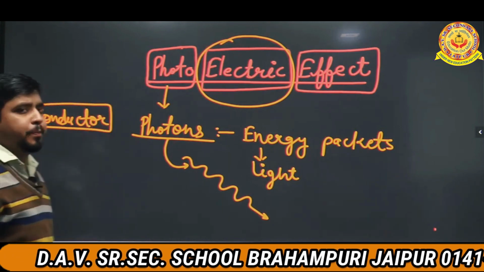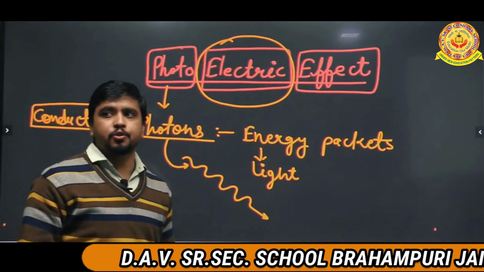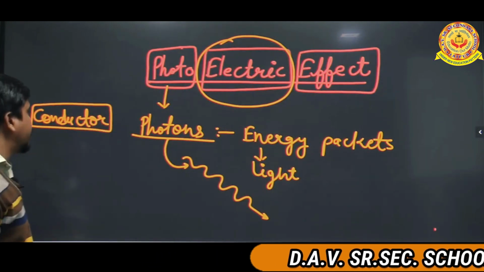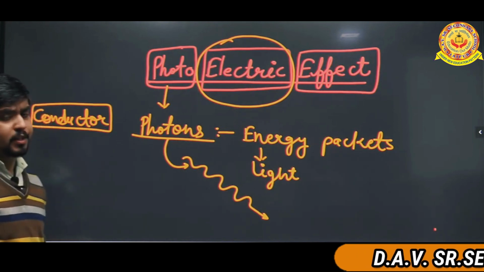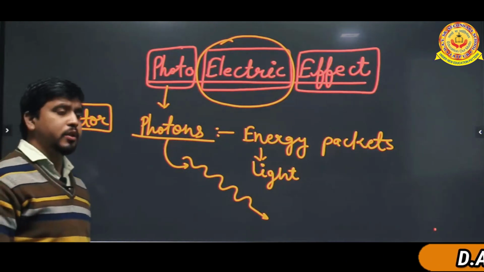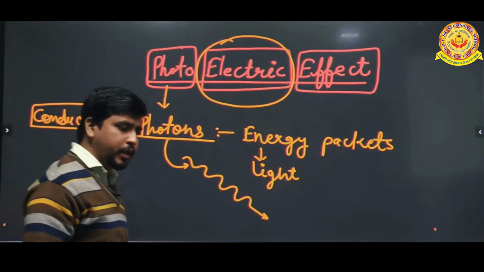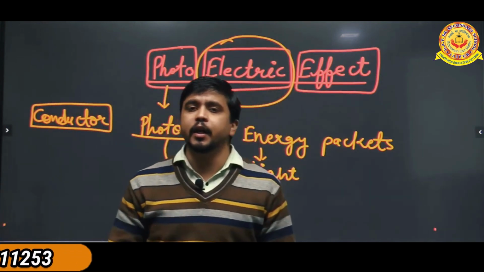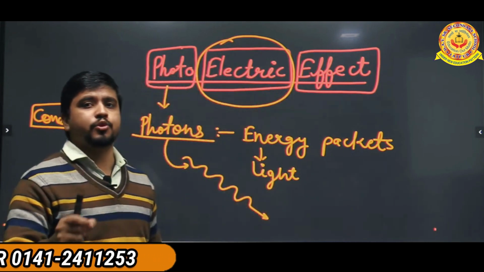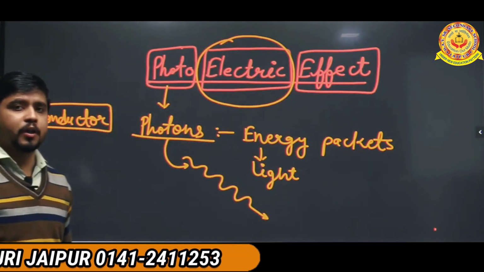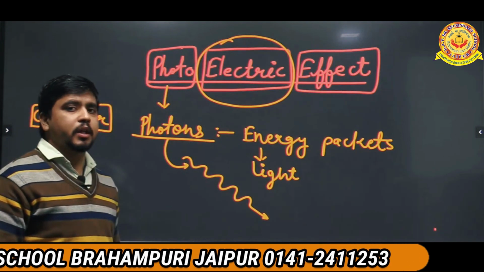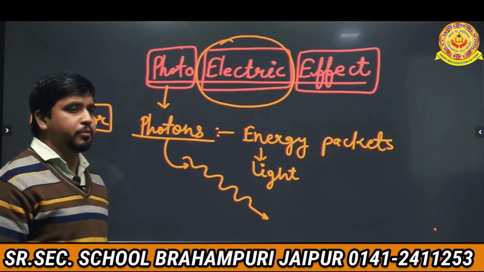There is a basic property of the conductor by which it shows the electric effect. What is the basic property? The basic property is all the conductors have free electrons in the outermost shell.